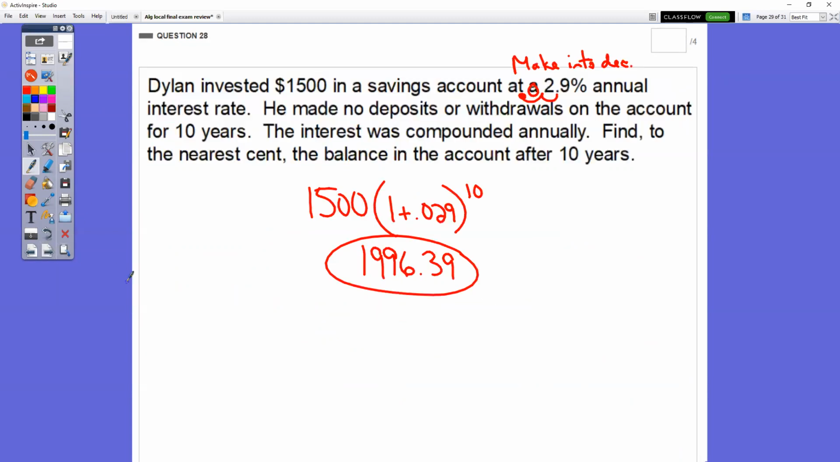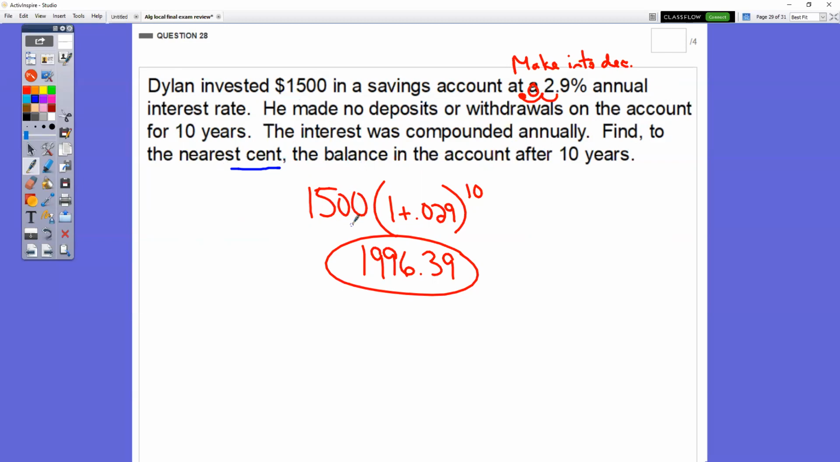Take a look at 28. This one you might have just not remembered how to do. All right. Dylan invested $1,500 into a savings account at an interest rate of 2.9%. Anytime that you have that 2.9%, the first thing you want to do is make it into a decimal. You make it into a decimal by moving the decimal point over 2 places to the left. So we move it over, and a 0 goes in here as a placeholder. He made no deposits or withdrawals on the account for 10 years. Find, to the nearest cent, the balance after 10 years.